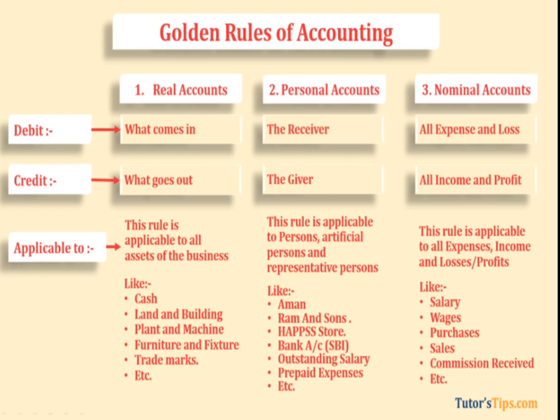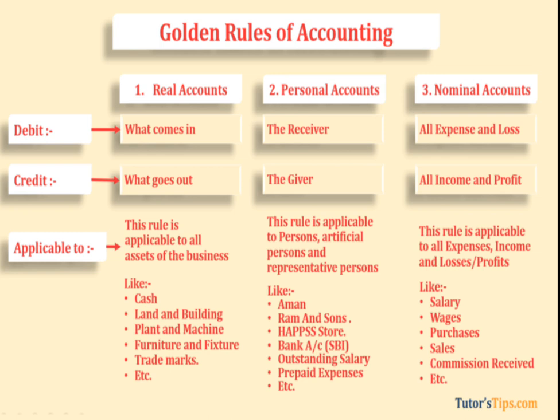See, golden rules of accounting or accounting principles. First type of account is personal account. Personal account means what? The account which is related to persons is known as personal account. Personal account is again classified into natural personal account, artificial personal account and representative personal account.